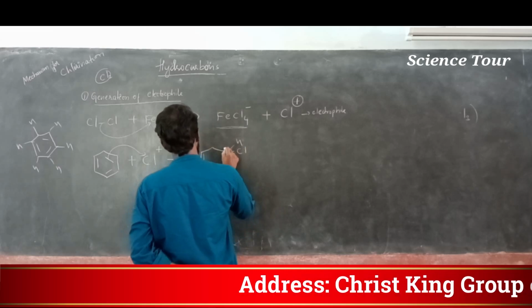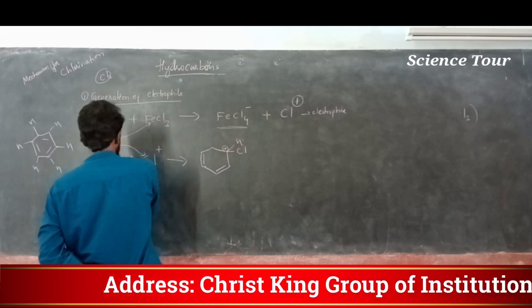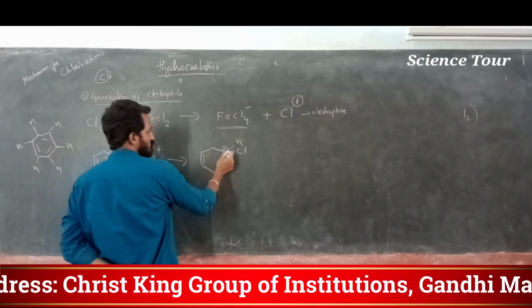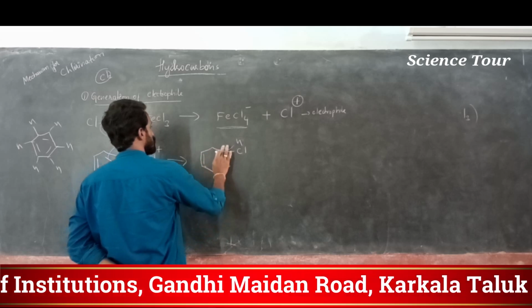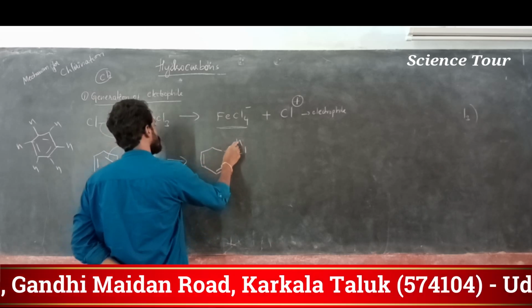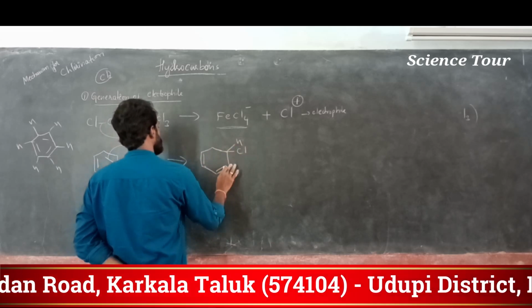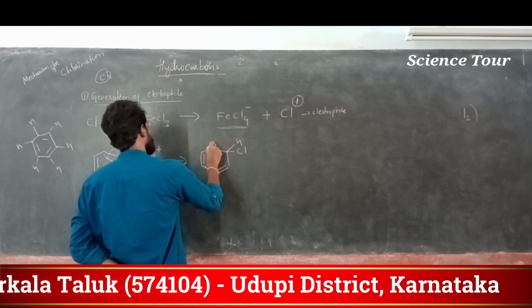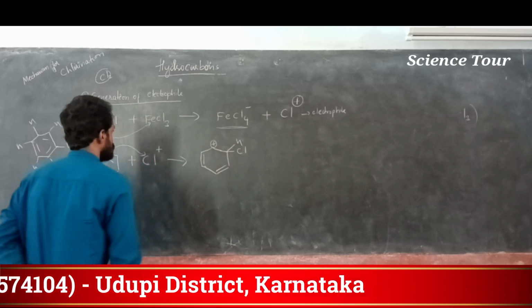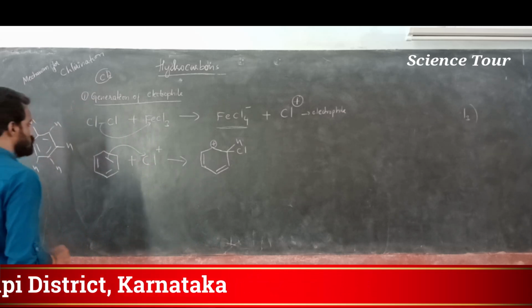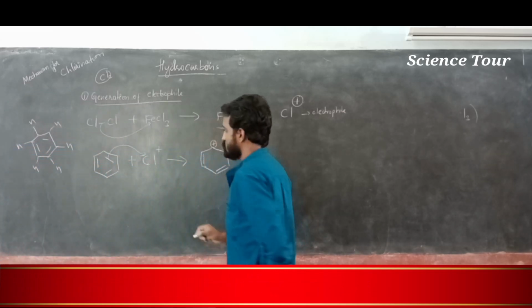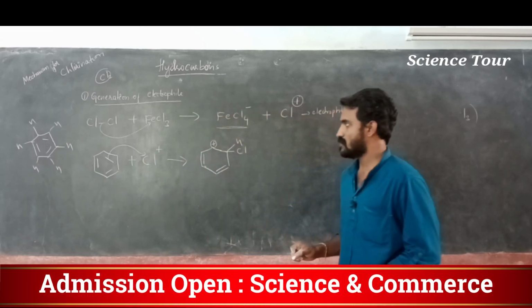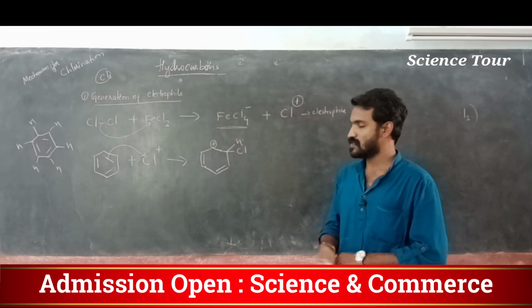So here it becomes plus. Why? Bonded electrons are removed. This carbon becomes positive. Right. Next, what happens? This particular step you write.